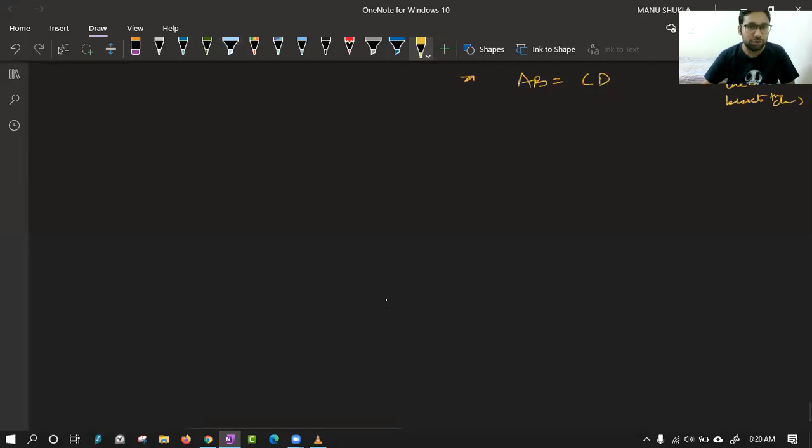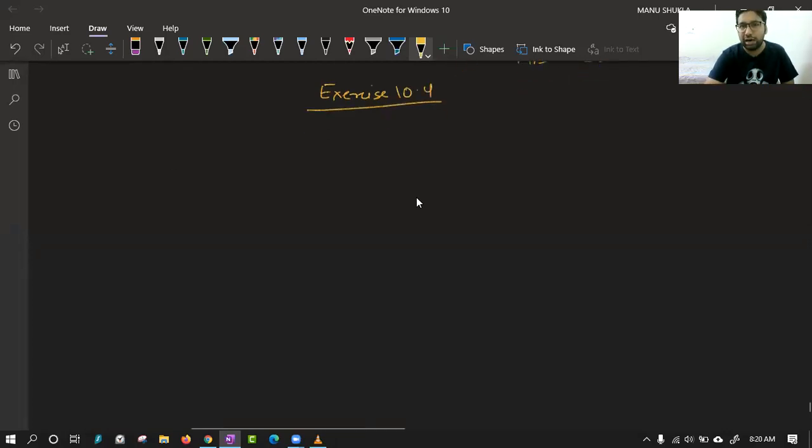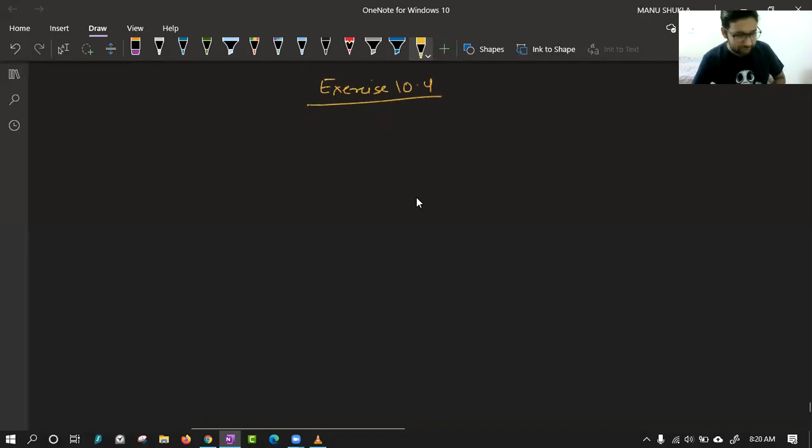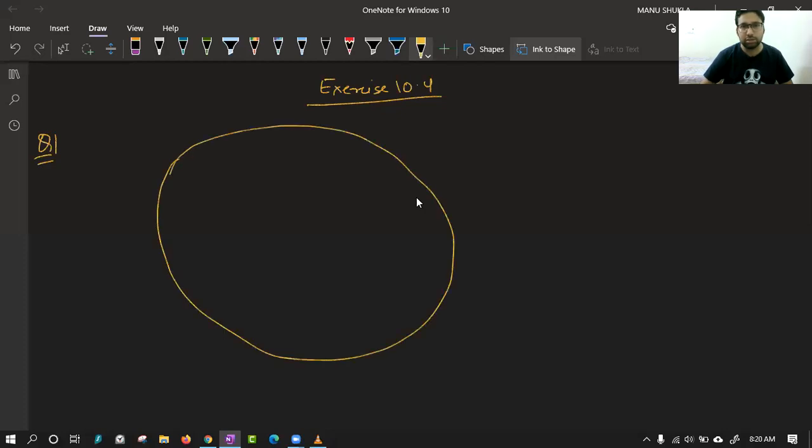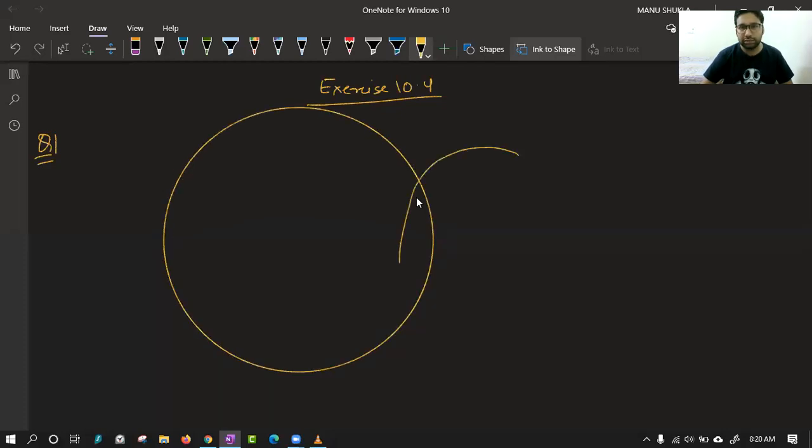Do it now. Exercise 10.4. First question, as I've told you, I guess most of you have done this. Let's see. Two circles of radii 5 centimeter and 3 centimeter. There are two circles of radii 5 and 3. So let me draw the first one as larger like this and the second a little bit smaller like this.